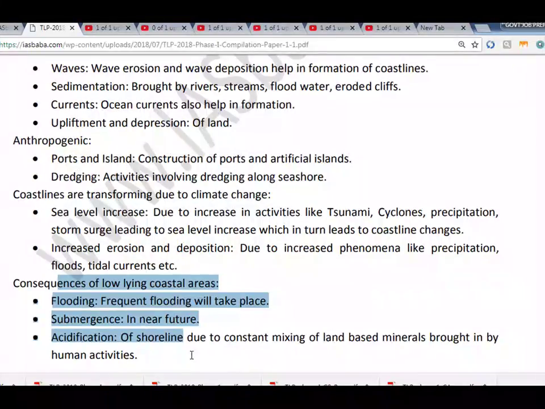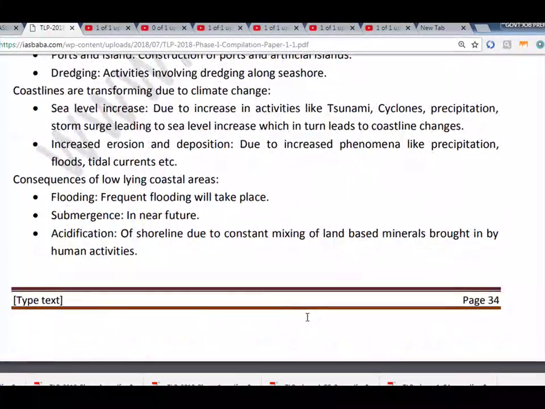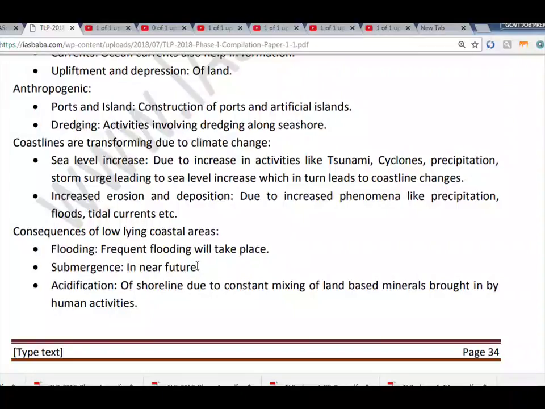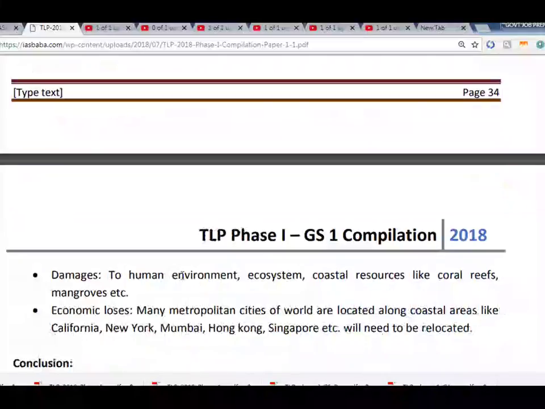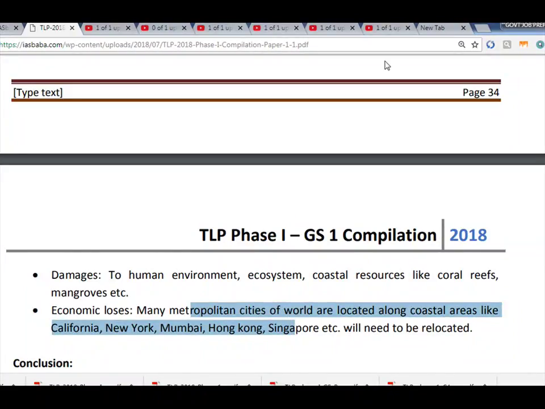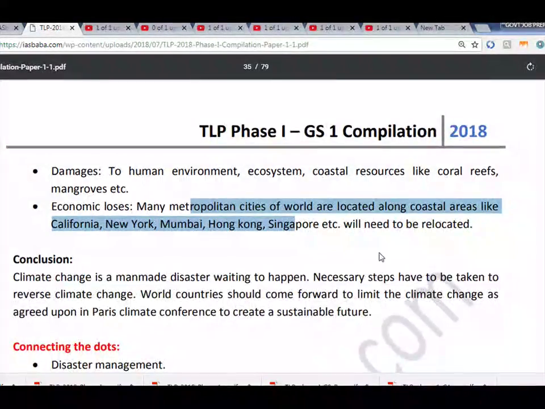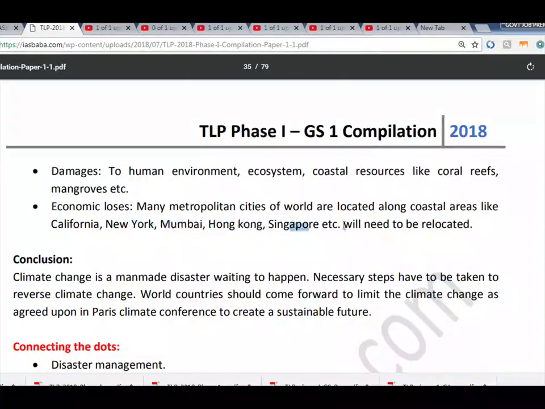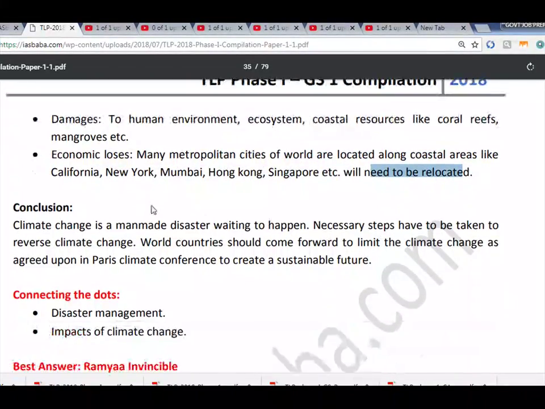Consequences for low-lying coastal areas: flooding, frequent flooding will take place. Submergence in the near future. Acidification of the shoreline due to constant mixing of land-based minerals brought in by human activities. TLP Phase I, GS1 Compilation 2018, type text, page 35. Damages to the human environment, ecosystem, and coastal resources like coral reefs, mangroves, etc. Economic losses: many metropolitan cities of the world located along coastal areas like California, New York, Mumbai, Hong Kong, Singapore, etc. will need to be relocated.